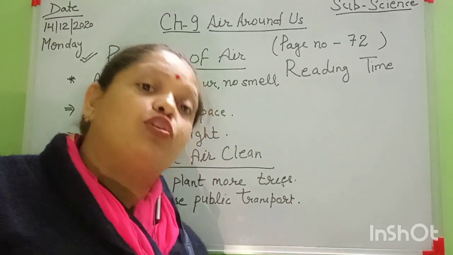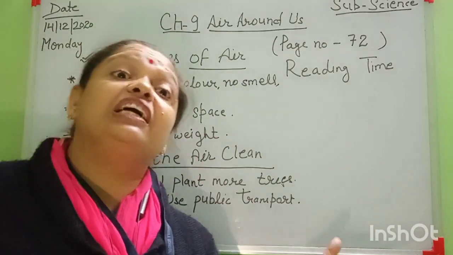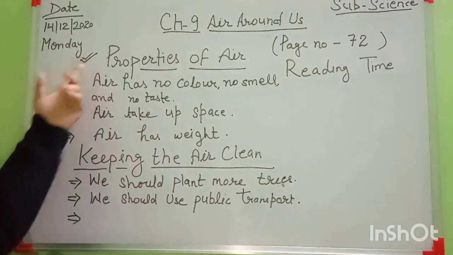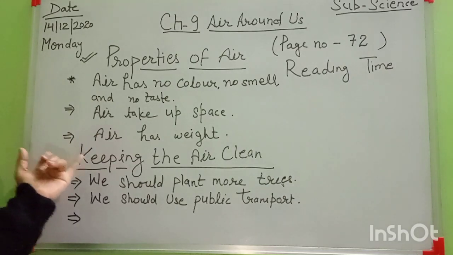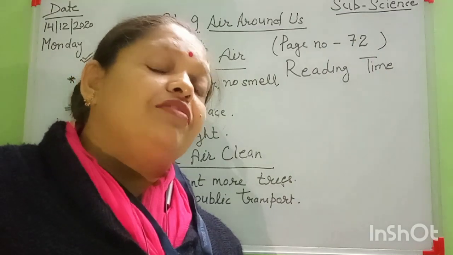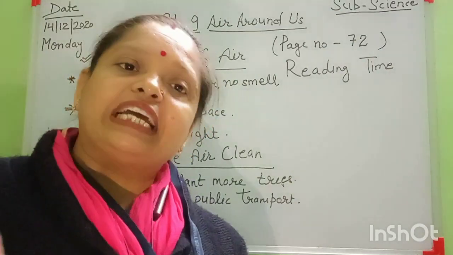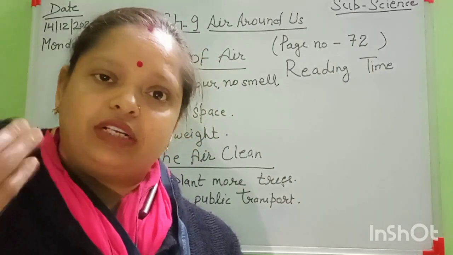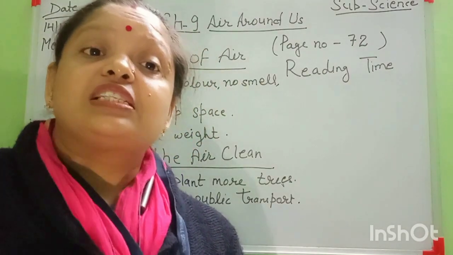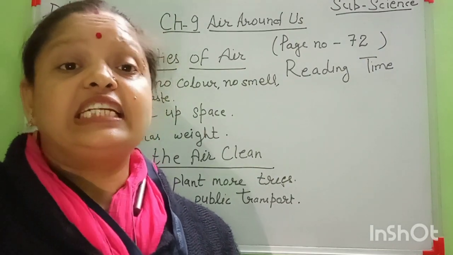What is air, what is wind, what is a breeze, what things contain air, what are the properties of air, and keeping the air clean. What is air? Can we see it? No, we cannot see it. We can only feel it. In short, we cannot see the air, and it has no color, taste or smell.